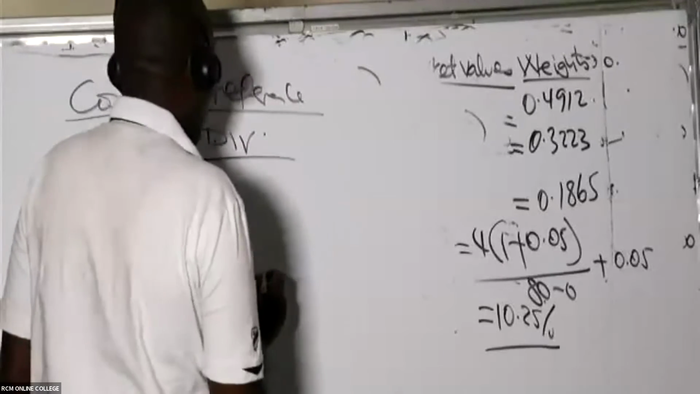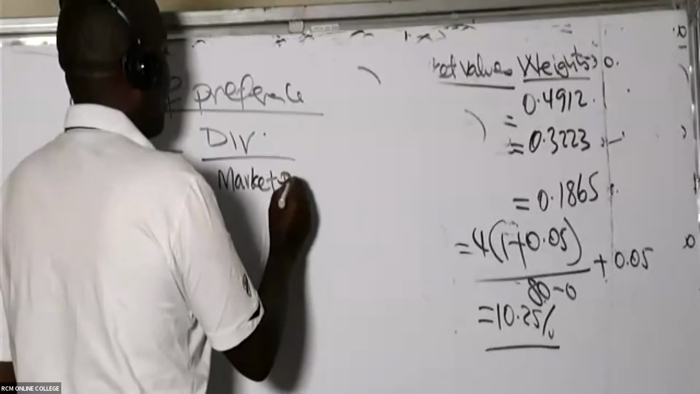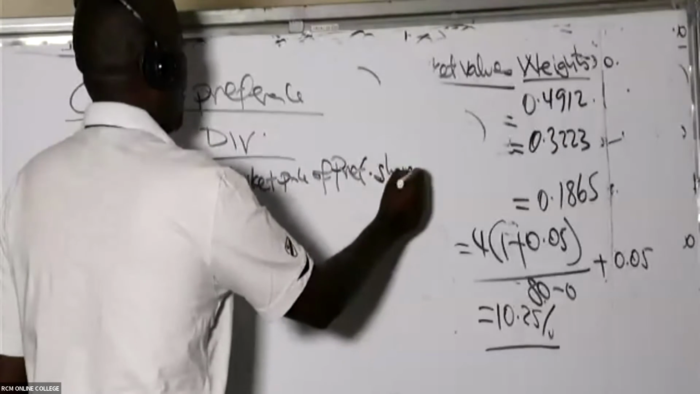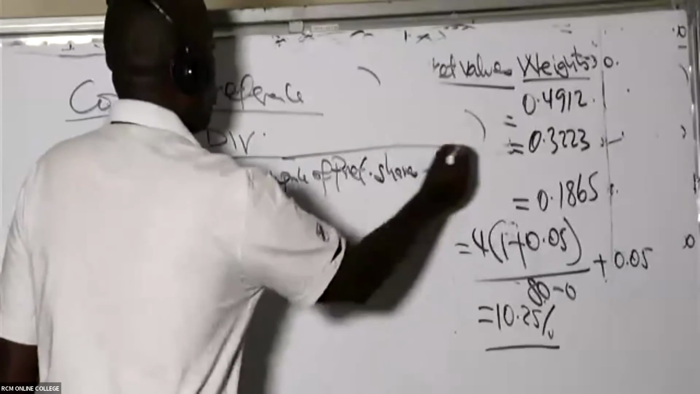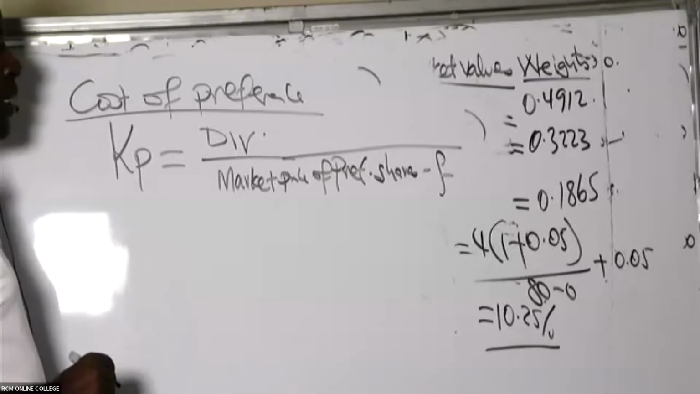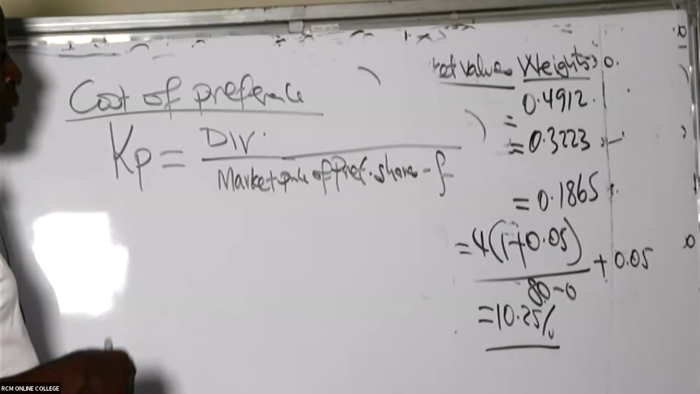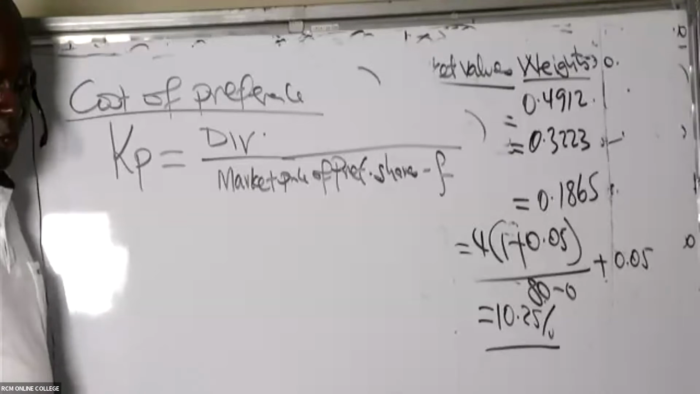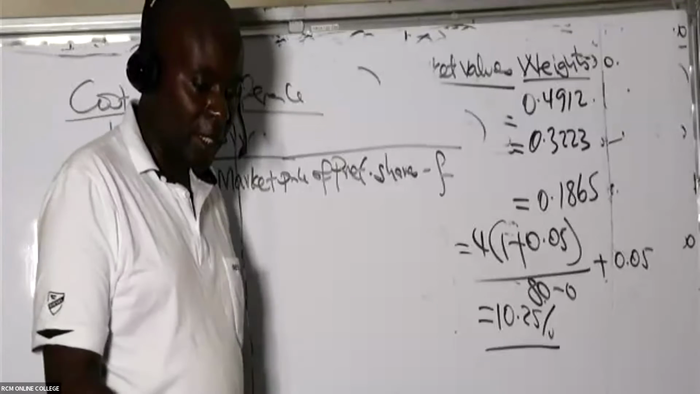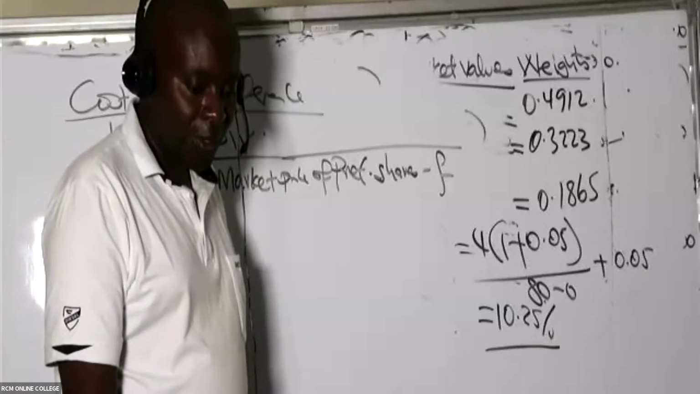You divide this by what here, somebody? You divide this by the market price of preference shares. If there is any flotation, you subtract flotation because you will get a haircut from the market. There must be people who are willing to sell for you, but of course they must take a commission. So in this question, is there somebody who is able to see the dividend in shillings?